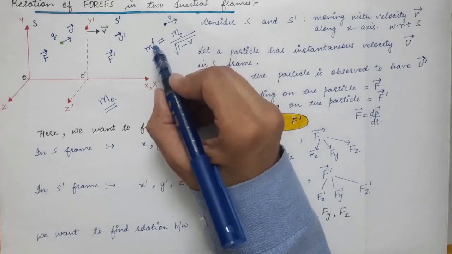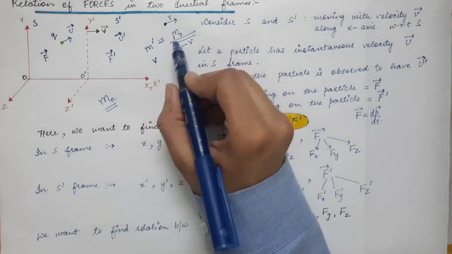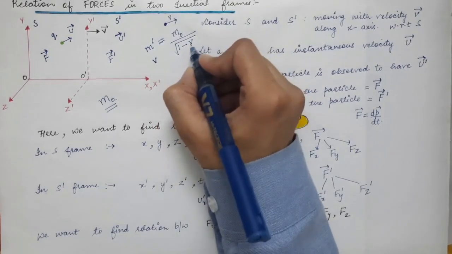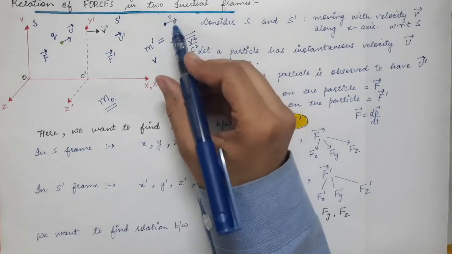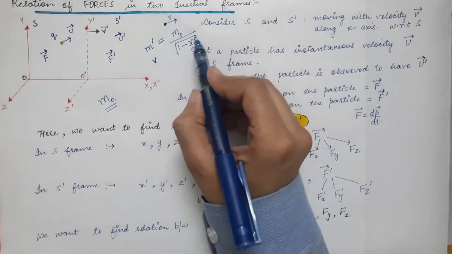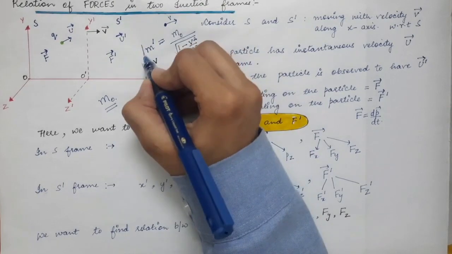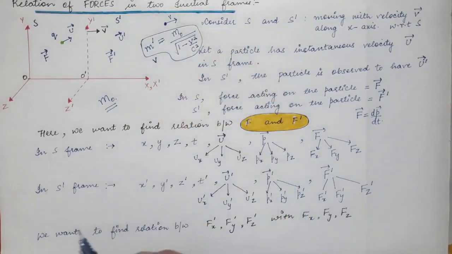So the mass when it is moving with velocity v is m0 divided by the square root of 1 minus v square by c square, where v is the velocity with which the particle is moving. This is how we find the mass of a particle when it is in motion.